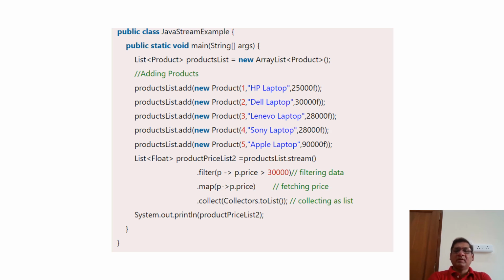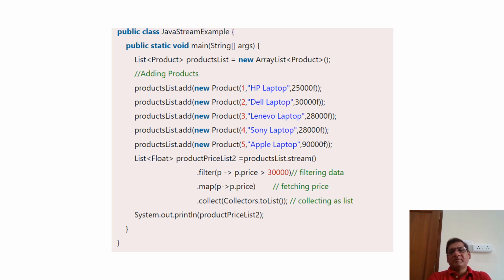I'm mapping the price to the object, and then I'm collecting that to a list. Again, I'm repeating: we have a list of product objects, right? Each object has a price. So with the help of streams, I'm filtering whether the object price is greater than 3000 or not.